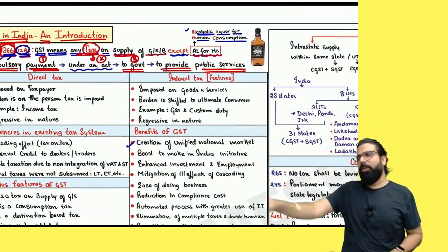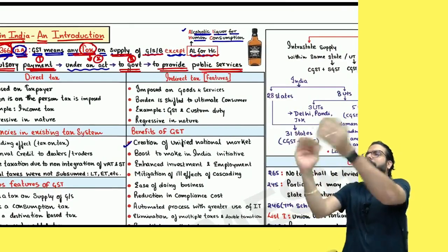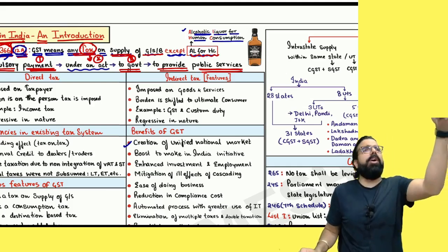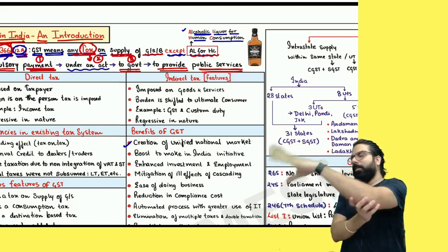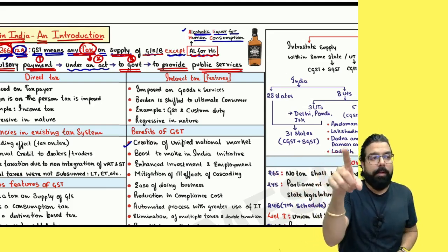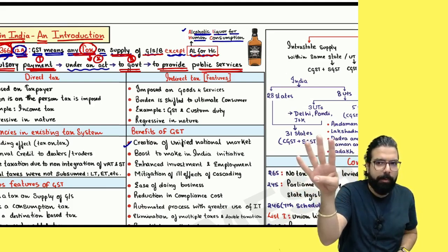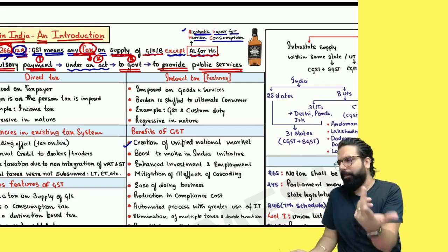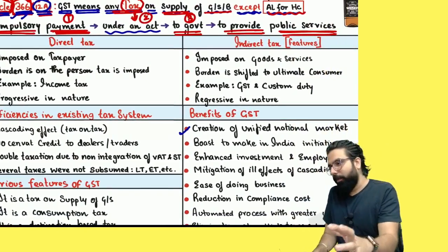Tell me one thing. We learned only two lines till now. What are the two lines we understood? GST means tax on supplying goods, services, or both, except alcoholic liquor for human consumption. Very good. Secondly, tax is a compulsory payment under an act to the government, so that the government can provide you various public services like health, infrastructure, etc. Can I go ahead, everyone? Sir, all these are very easy. Can we go ahead, everyone?